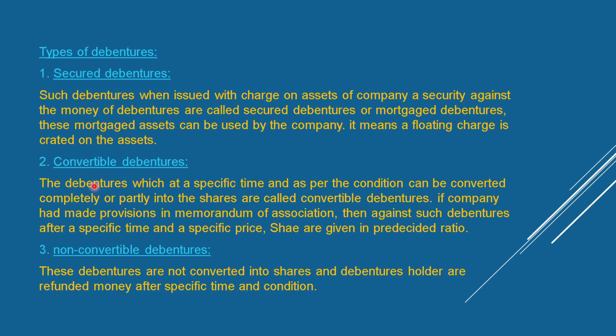Convertible debentures. The debentures which, at a specific time as per the condition, can be converted completely or partly into shares are called convertible debentures. If the company has made provisions in the memorandum of association, then such debentures, after a specific time and at a specific price, are given shares in a pre-decided ratio.